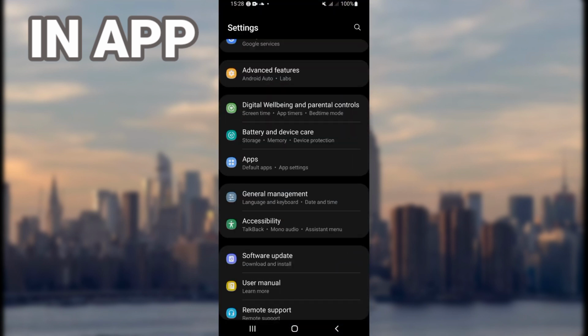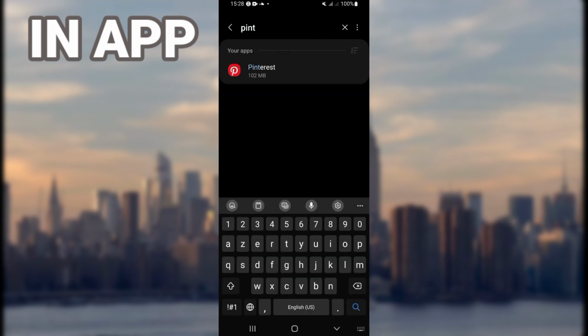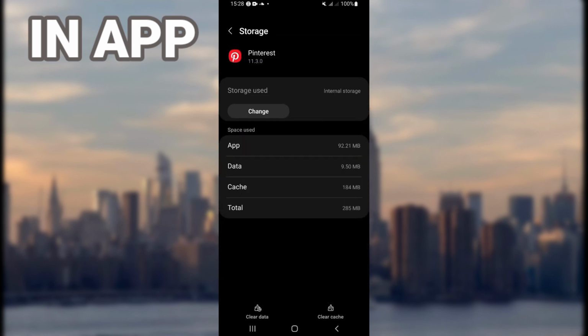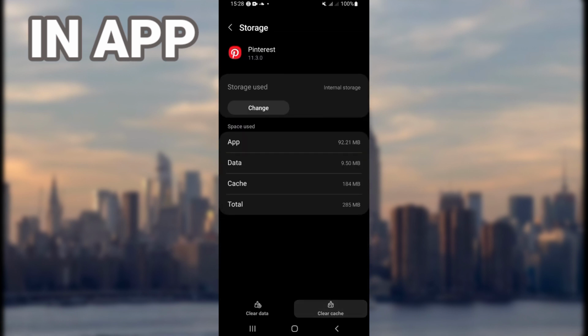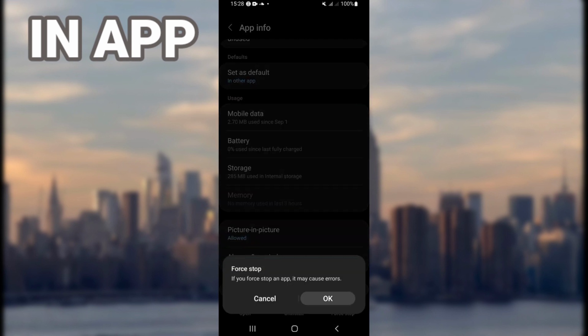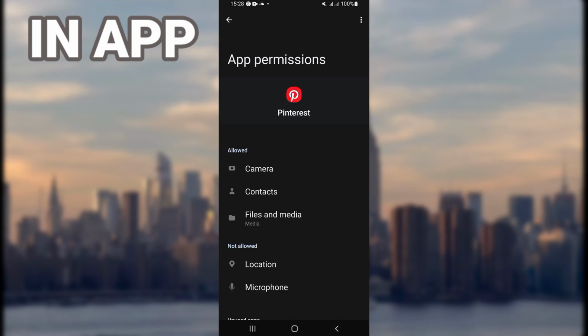First you have to open the settings of your phone, open the apps option, and search for Pinterest. Open it and come directly to storage. Click on clear cache and go back. Now click on force stop. Click OK, come to the permission option, and give permission to all of these options that you see here.